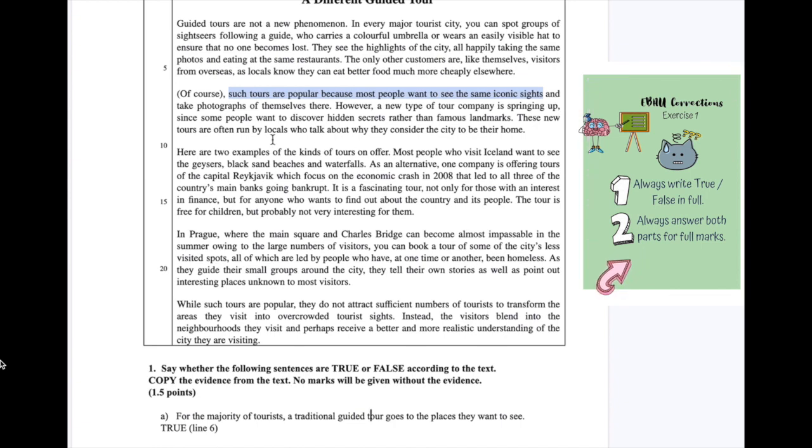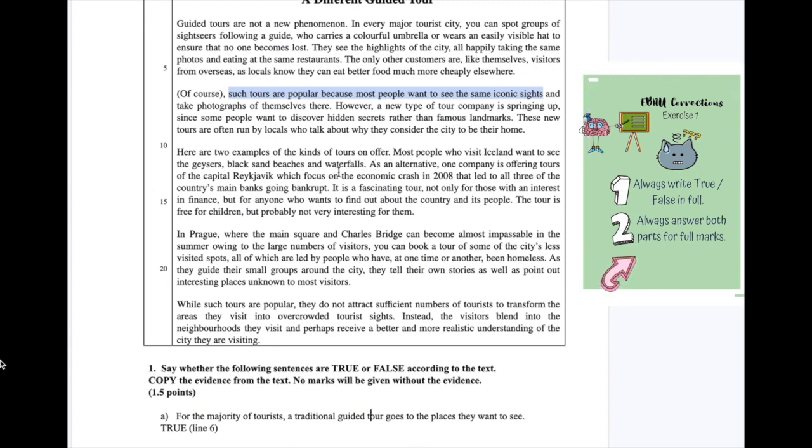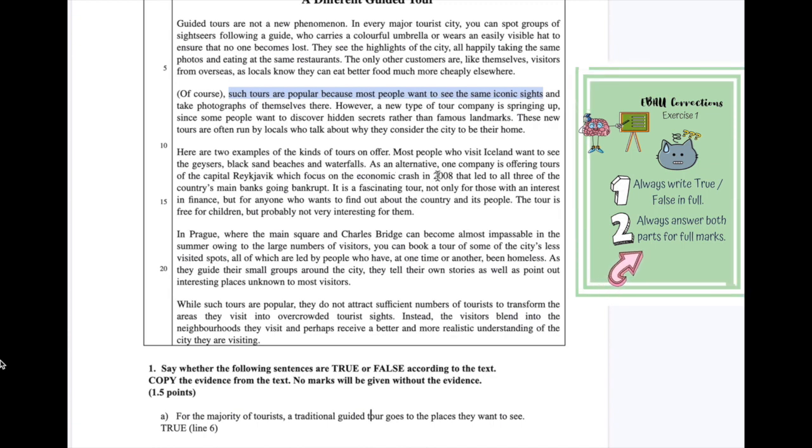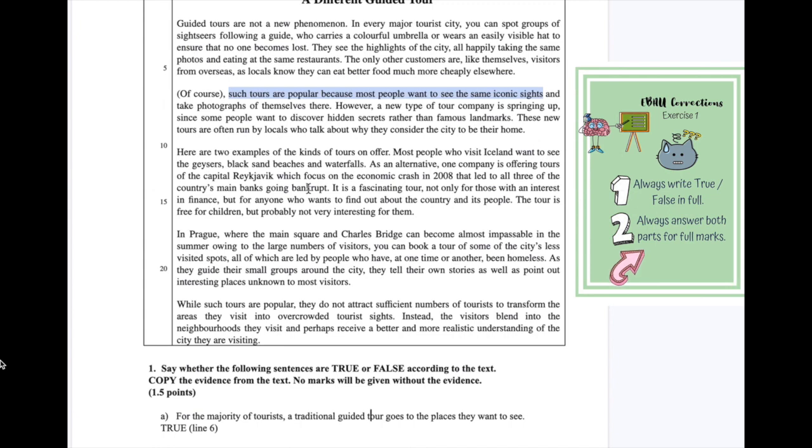So economy, okay? So we need to find something in our text that is talking about information about economic situation or finance. Now, if you look in this paragraph, here you can see that it's talking about, if we keep going a little bit more, looking here, focus on the economic crash in 2008. Okay, that led to all 3 of the country's main banks going bankrupt. Bankrupt means that there's no money left. Okay, they don't have any money, they go down to 0.